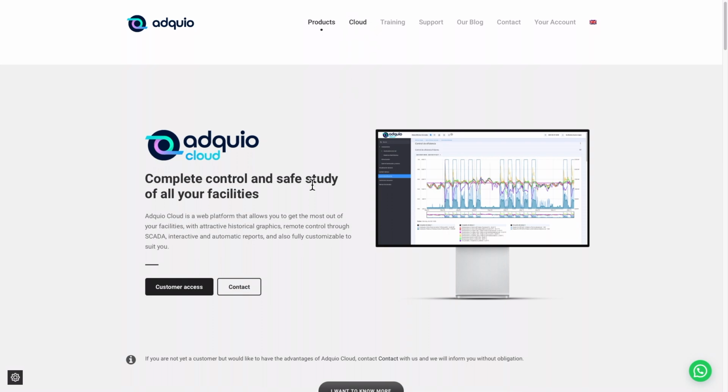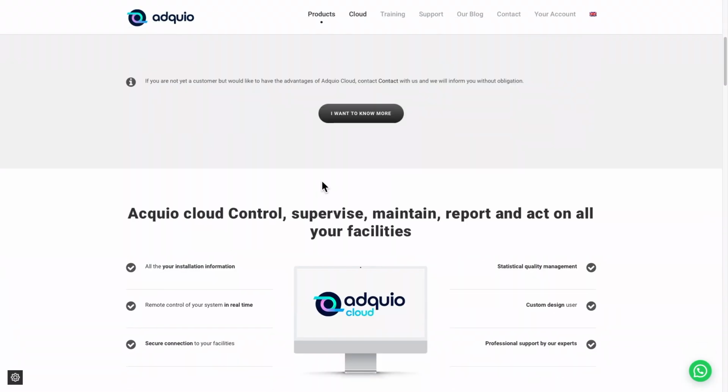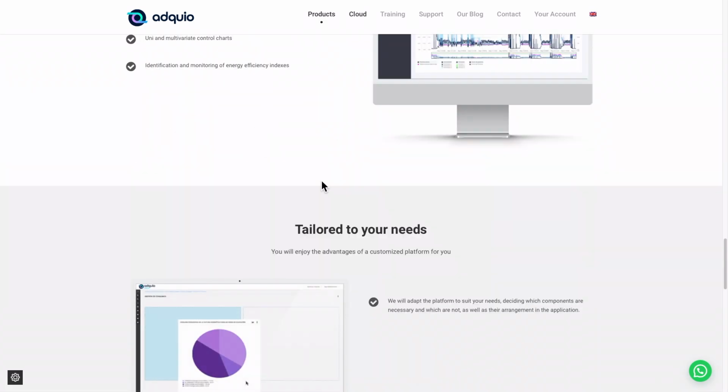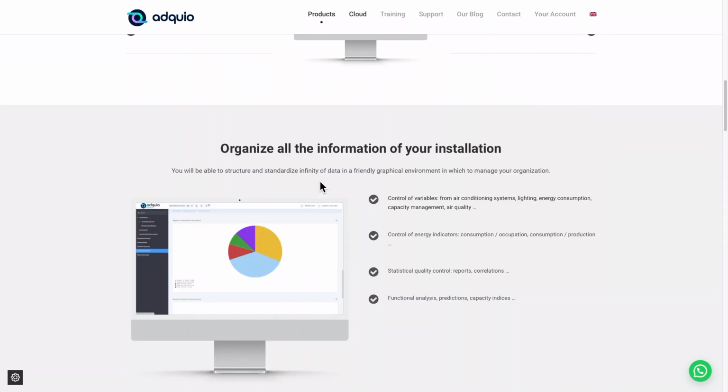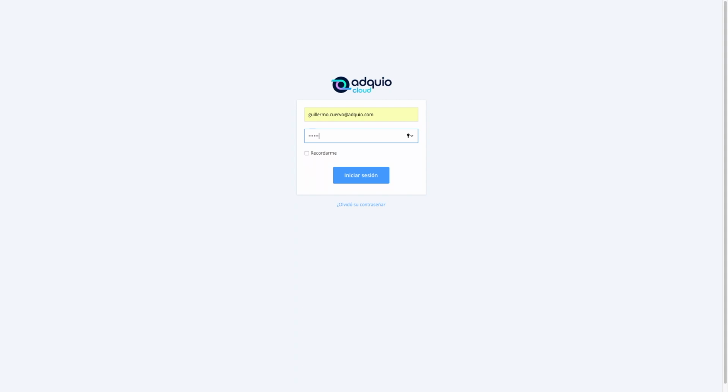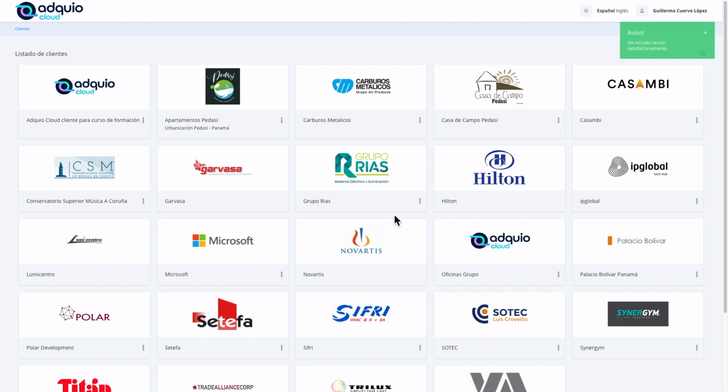We will go to the Customer Access. Here we can see all the characteristics of Adquio Cloud. And we have a button to access the interface of Adquio Cloud, the cloud platform. As I have already mentioned before, it allows us to exploit all the information collected by the controllers, through graphics, SCADAs, reports, etc.